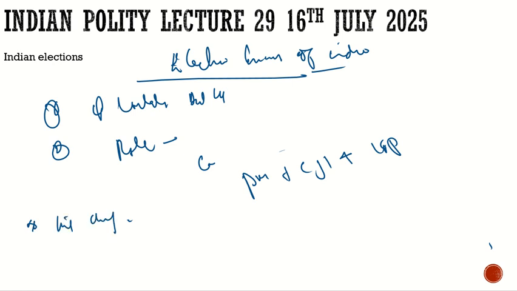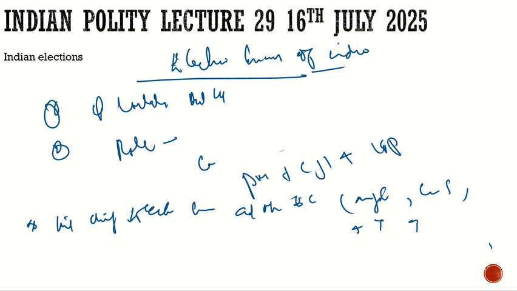The Chief Election Commissioner and other Election Commissioners (Appointment, Conditions of Service and Term of Office) Act, 2023. It was brought in, and it replaced the Act of 1991.